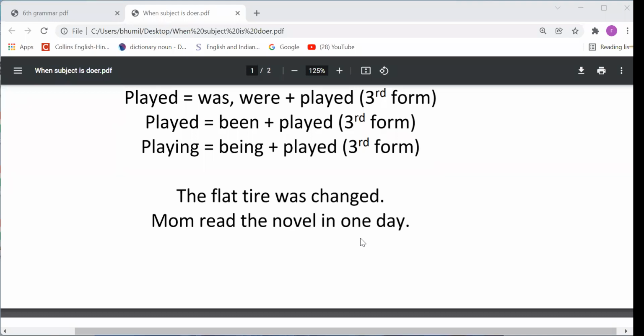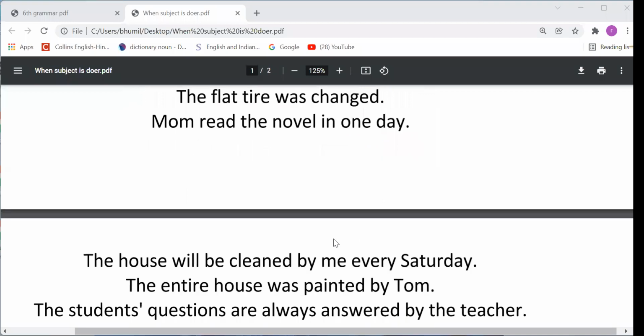Ansh, you please tell me about the second sentence. Active voice, yes, right, because we have used the second form, there is no B form plus third form, it means that it is an active voice sentence. Very good, you are giving the right answer.